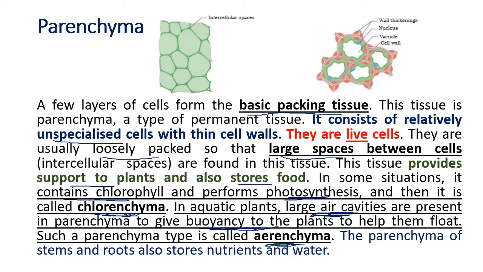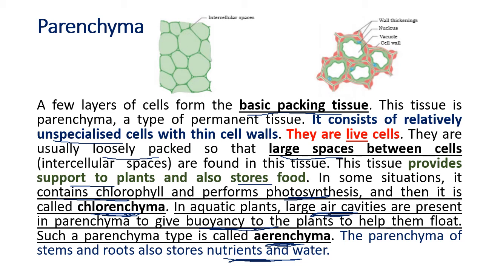Now the function of the parenchyma of the stem and roots is to store nutrients and water. Nutrients means the food prepared or the nutrients absorbed from the soil. So this is the first permanent tissue. What we saw again: we saw the meristematic tissue and the permanent tissue. Meristematic tissue has no differentiation, but the permanent tissues are of two types, simple and complex.